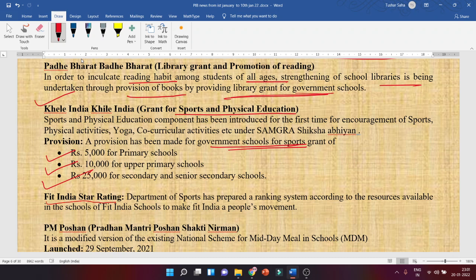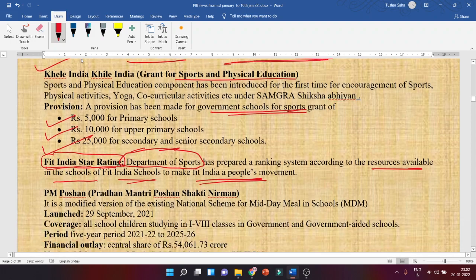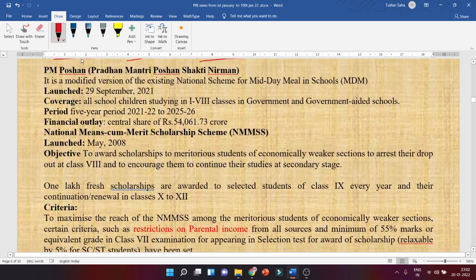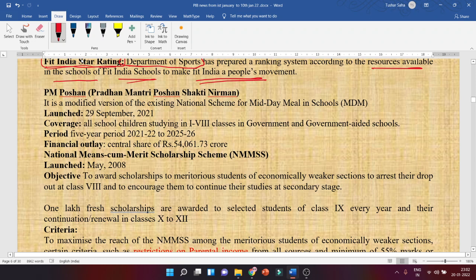Department of Sports. Now see, sometimes they can ask under which ministry or which department Fit India's star rating is. So it's the Department of Sports, means this is under the Ministry of Sports. It has prepared a ranking system according to the resources available in the schools, Fit India schools, to make Fit India a people's movement. Okay. So PM Poshan, Pradhan Mantri Poshan Shakti Nirman.